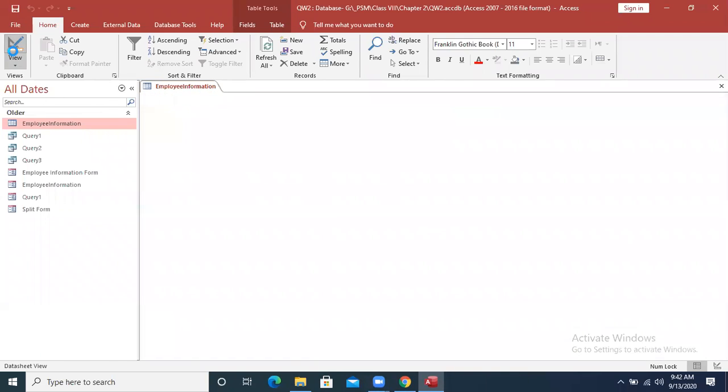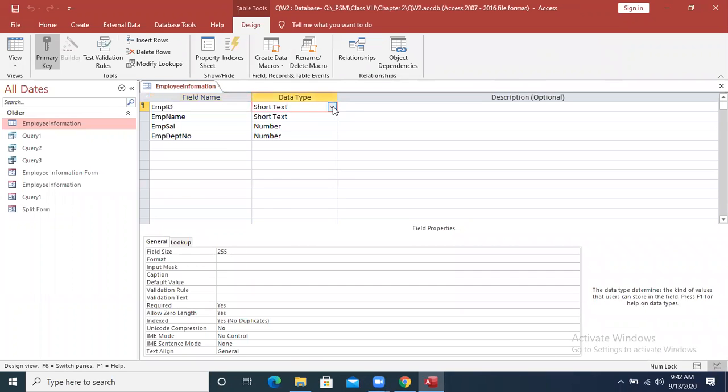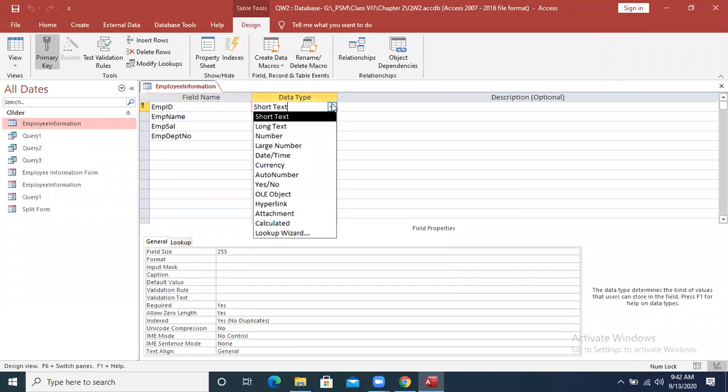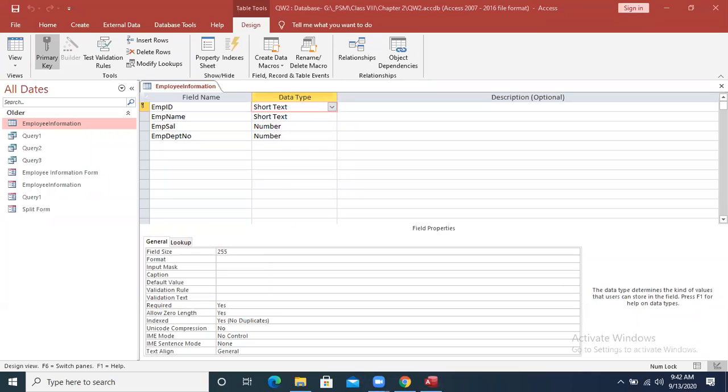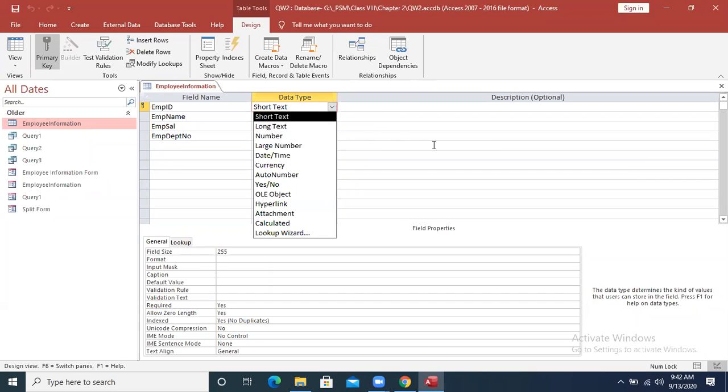This is the icon which is used to go to the design view. What are the different data types? Don't you remember? Raise the hand quickly. Sayyid Raza Haider. Okay, I have unmuted your mic. And Abdul Muiz. The data types used in MS Access are, what are the different data types?